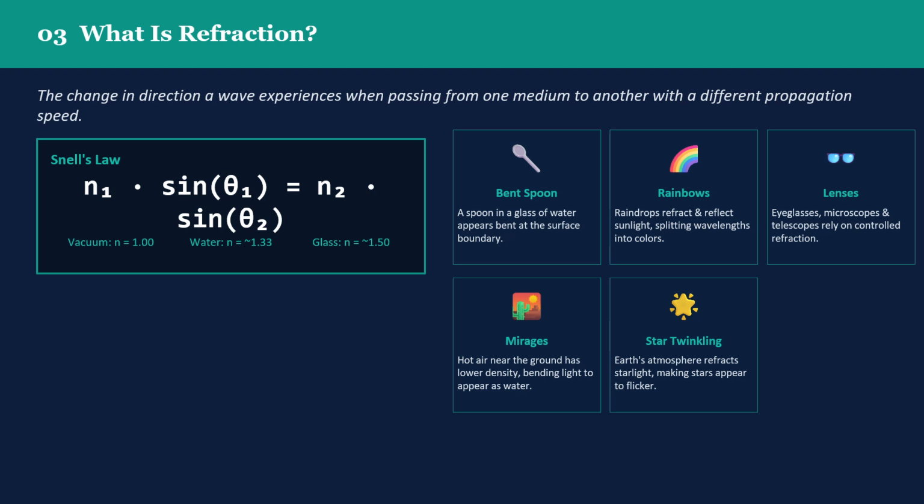The mathematical rule that governs this is called Snell's law. n1 times sine of theta 1 equals n2 times sine of theta 2. The n values are called refractive indices. They measure how much the wave slows down in each material. Vacuum has an index of 1. Water is about 1.33. And glass is about 1.5.